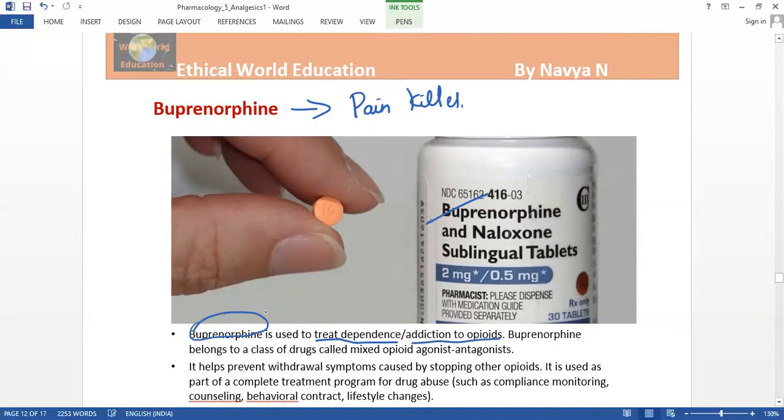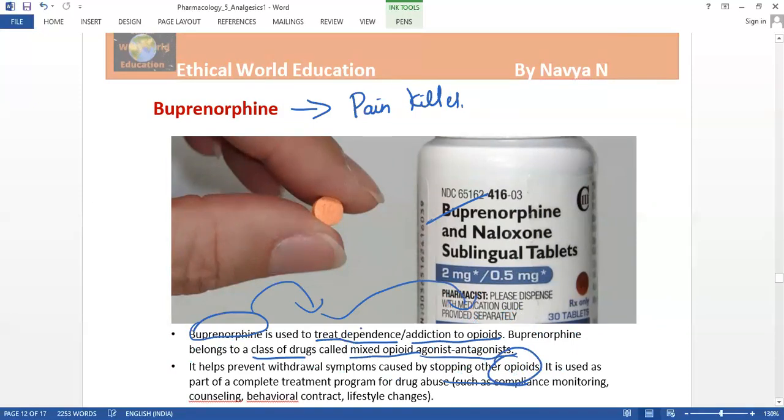If the person is addicted to the opioid group, buprenorphine is used. It belongs to the class of drugs called mixed opioid agonist antagonist, and it also prevents withdrawal symptoms caused by stopping other opioids.